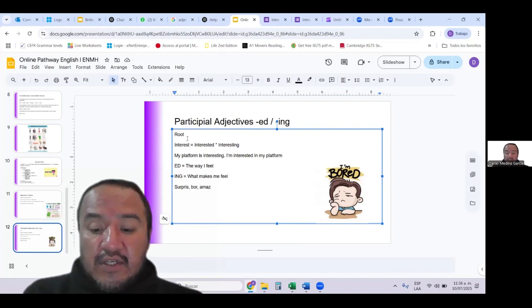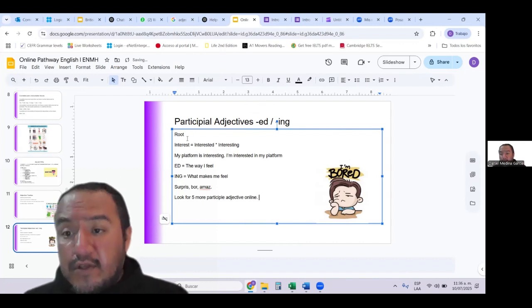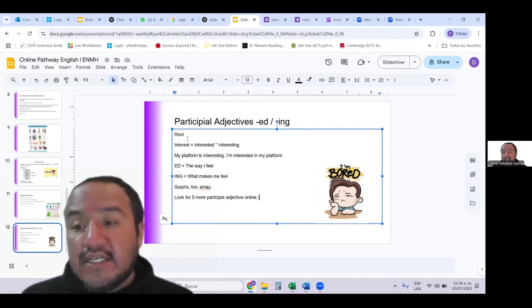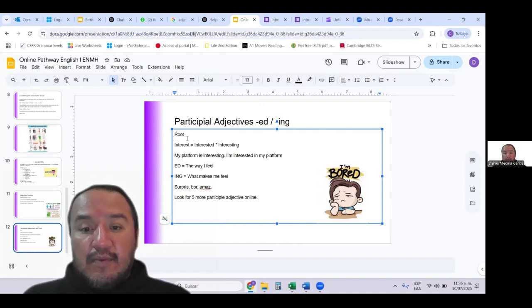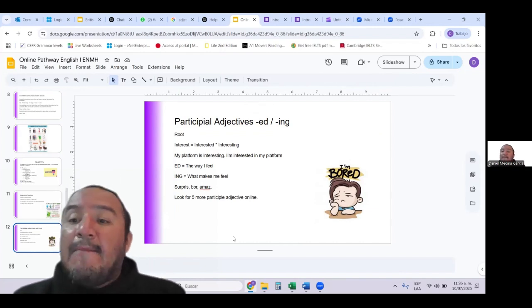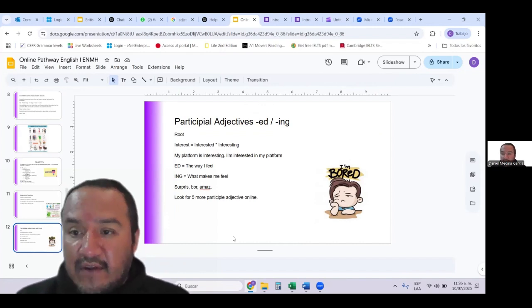All right. So your task is to look for 5 more participial adjectives online, and share them with your classmates so that you can have a bigger stock of words that you can work with. I hope there are no questions. I am going to add some exercises into the platform before you do your test so that everything is clear for everybody.